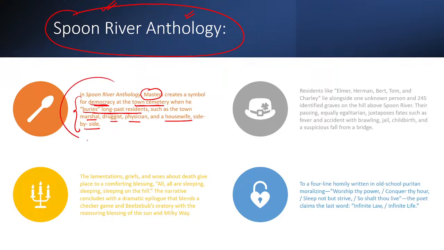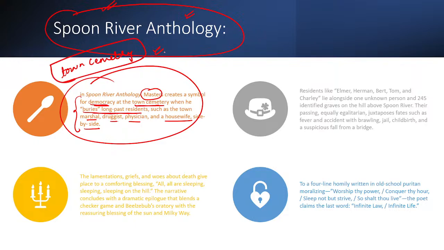तो Spoon River Anthology के अंदर क्या हो रहा है कि town symmetry में कैसे हर एक person who's buried, उनकी हर एक स्टोरी आपको पता चलती है. ठीक है, कौन कौन रेजिडेंट्स हैं, एल्मर, हर्मन, बर्ट, टॉम, चार्ली, they are all lying alongside one unknown person also. So what are you able to see कि overall ये सारे के सारे जो लोग buried in the cemetery, इनके बारे में he's trying to talk about it.